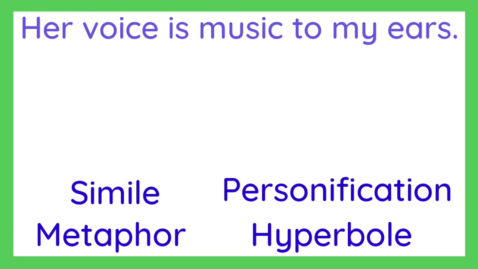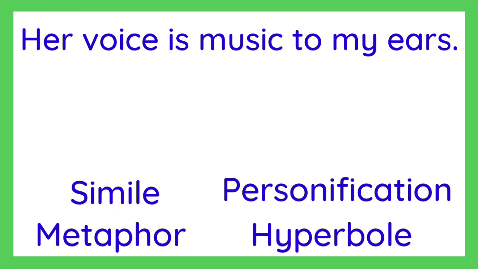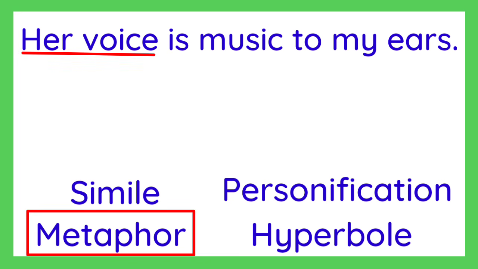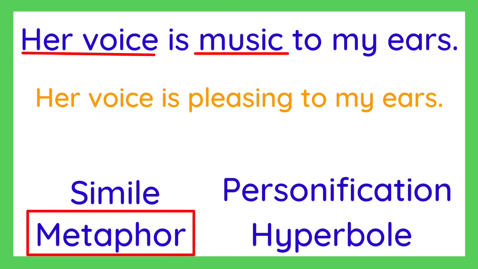Last one. Her voice is music to my ears. What do you think is the figure of speech used in this sentence? It's metaphor. Her voice is compared to music without using as or like. It means that her voice is pleasing to my ears, or it is what I want to hear.